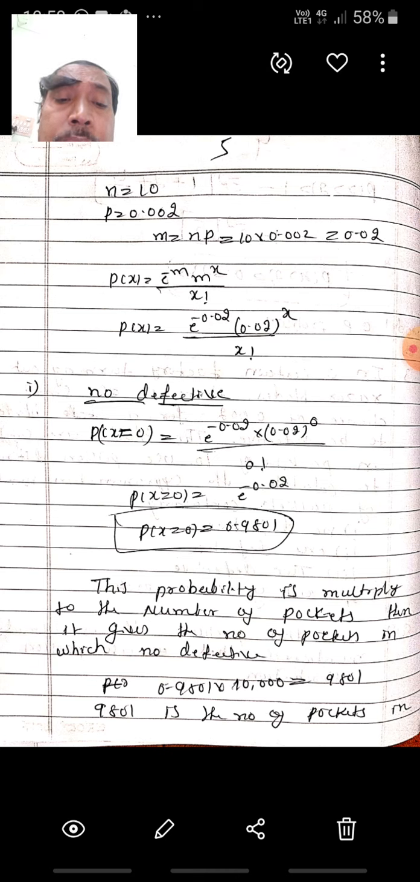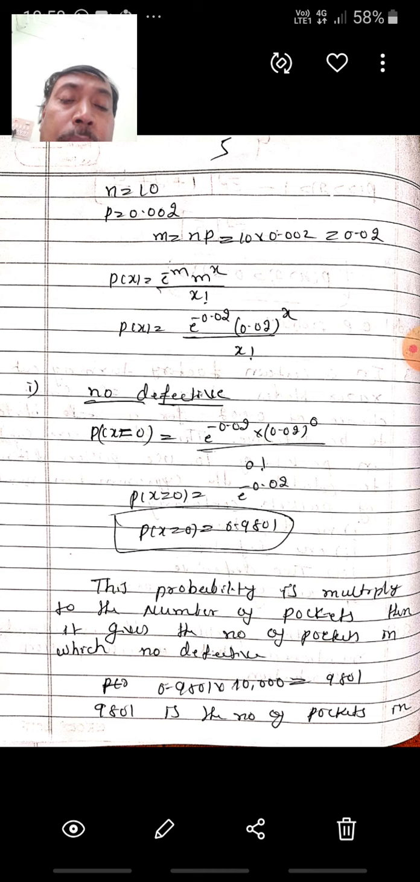In the problem you should not think about which distribution to apply, because it is already mentioned to apply the Poisson distribution. Therefore, the function is p of x equals e power minus m, m to the power of x, divided by x factorial. First, m is 10 into 0.002, which is 0.02. Now replace m: e power minus 0.02, 0.02 to the power of x, divided by x factorial.